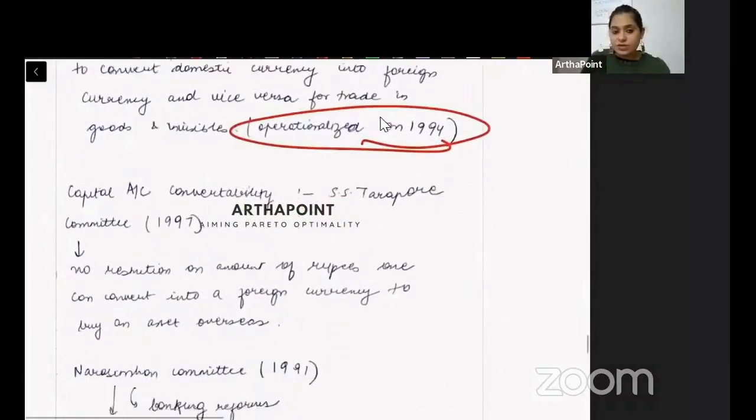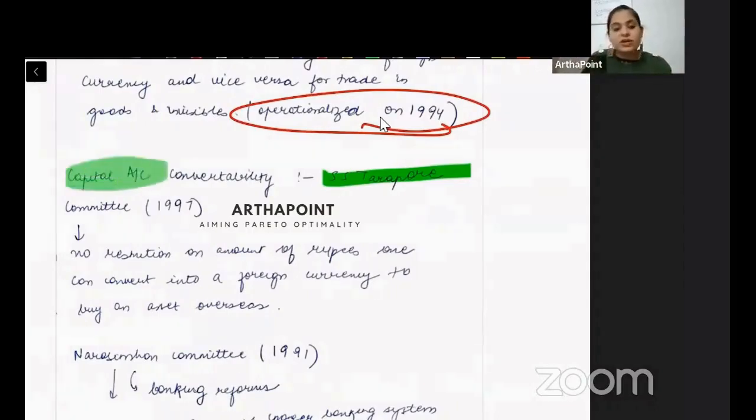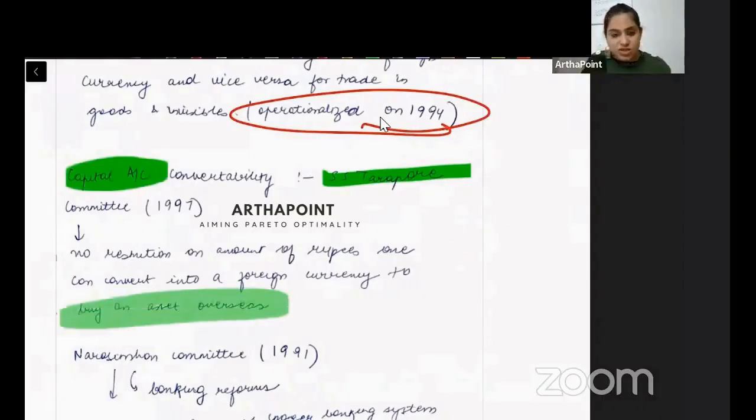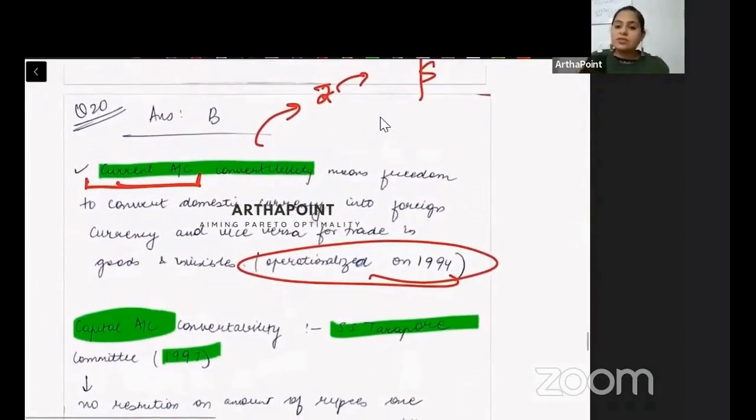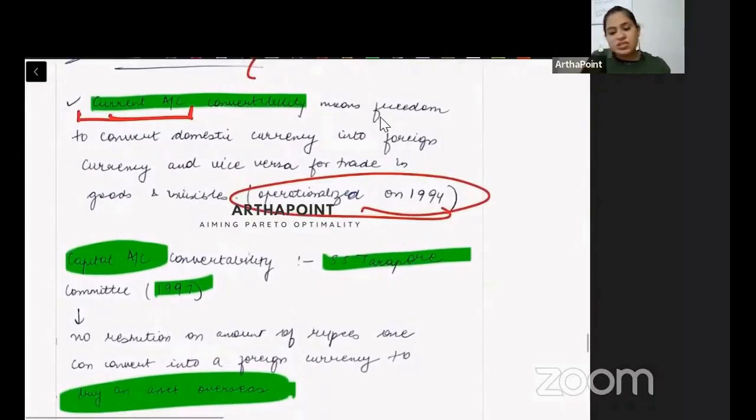Capital account convertibility. This was introduced by S.S. Tarapore. This is also converting Indian currency to foreign, but this is for buying an asset. This is for capital associated transaction. So capital account convertibility is related to capital associated transaction. It came in 1997. Current account convertibility is related to current account related transaction, matlab goods and services.